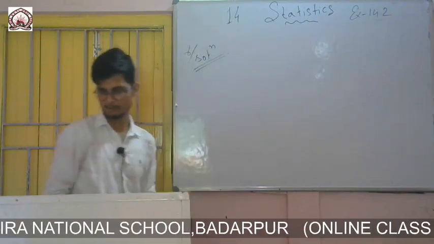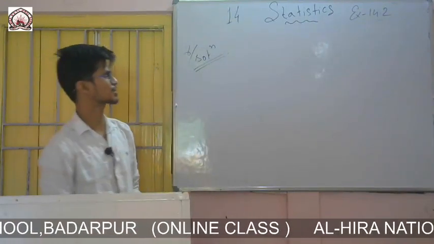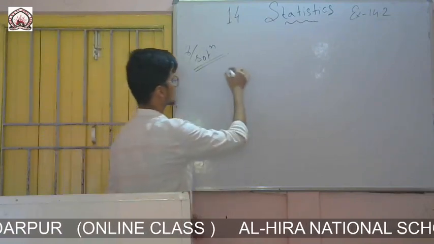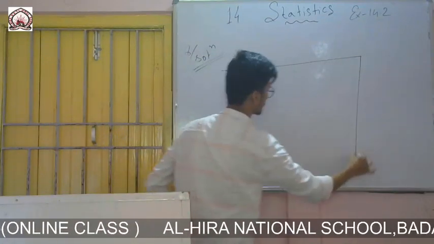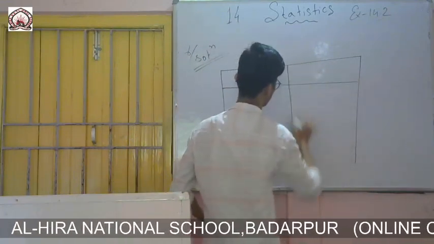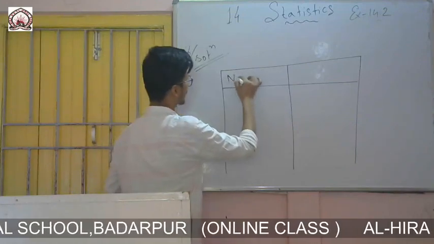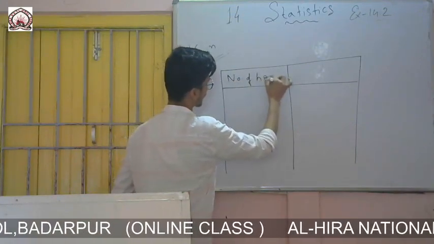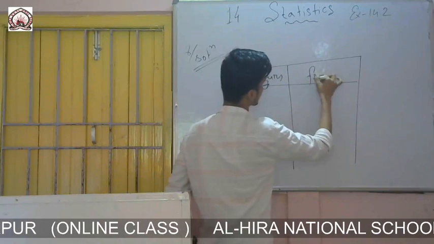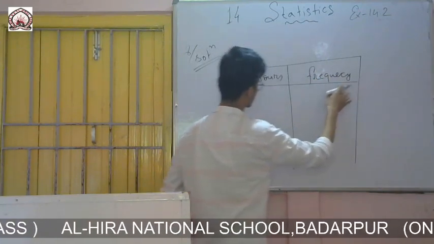Here you write the group frequency. There you write the group frequency distribution table can be constructed as follows. I am simply making the table, you see. In this column it will be number of hours and their frequency. Frequency is how many children.